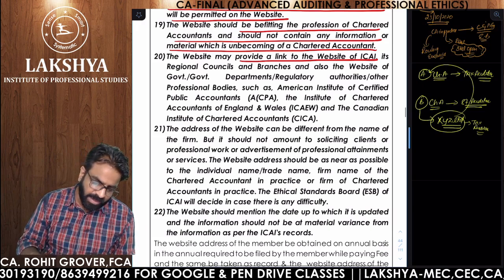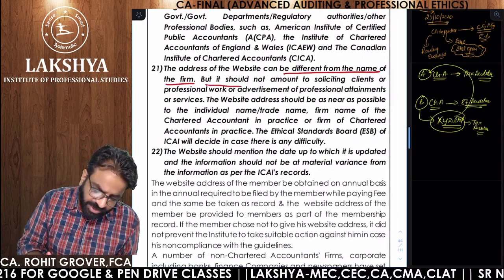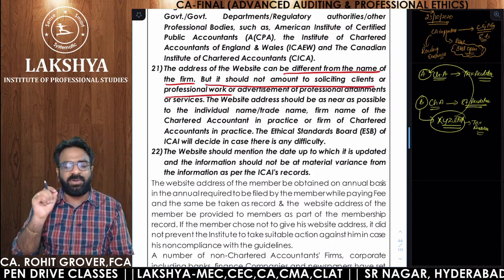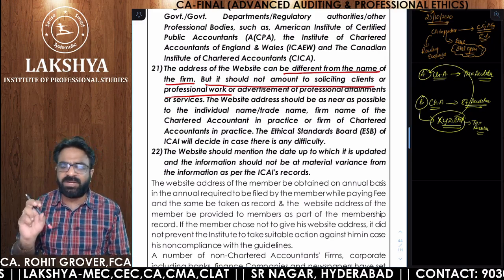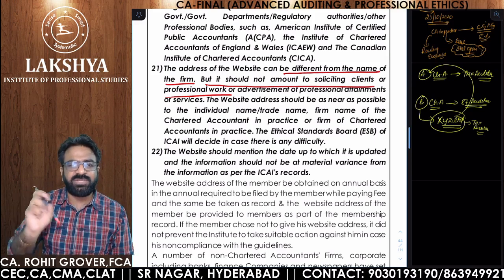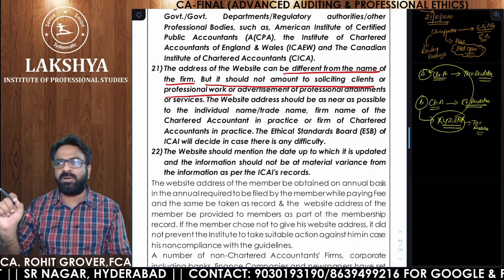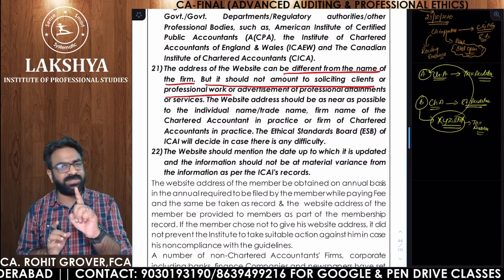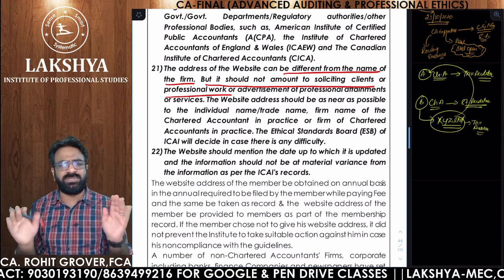Allowed. The address of the website can be different from the name of the firm, but it should not amount to soliciting clients. So say for example, if I'm keeping www.groverandassociates.com, simple name. But if I'm writing www.bestcharteredaccountantsofindia.com, soliciting. www.bestcharteredaccountantsinhyderabad.com, soliciting. www.xyzandassociates.com, no soliciting, allowed.